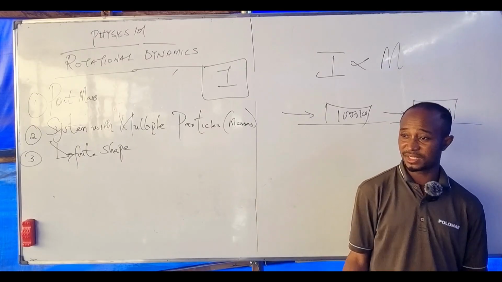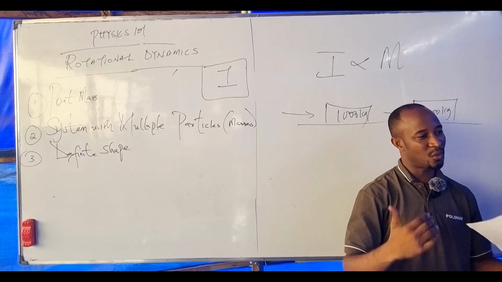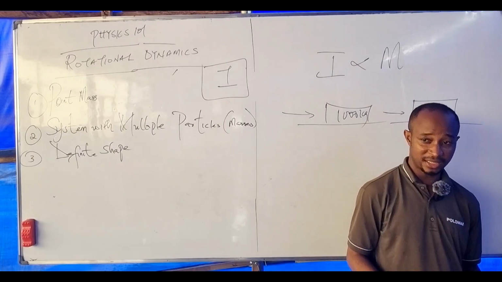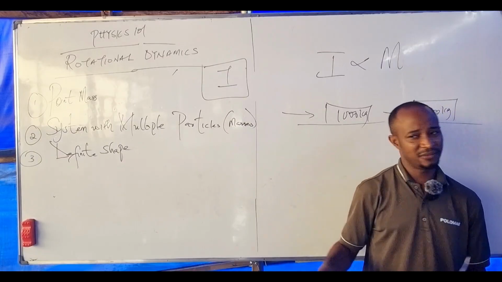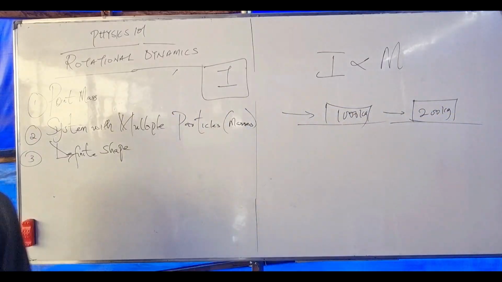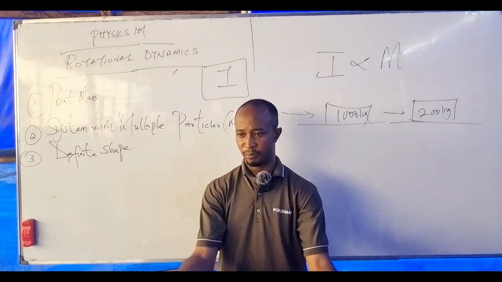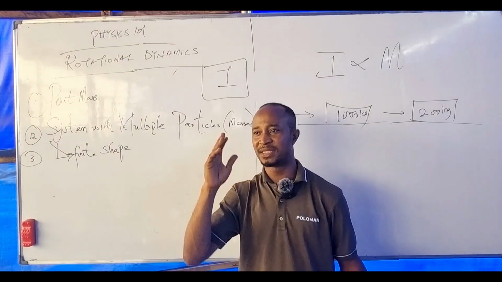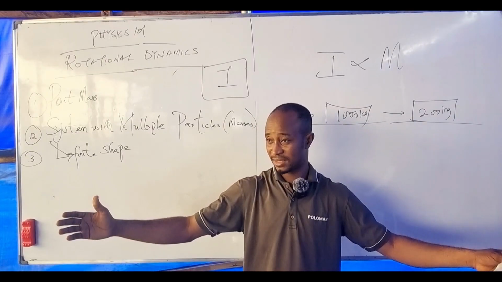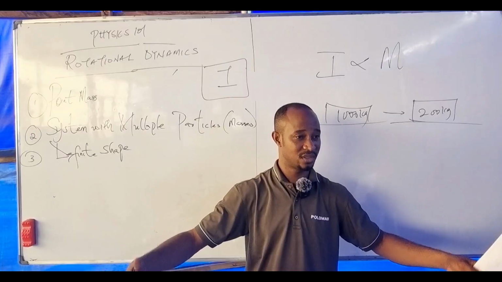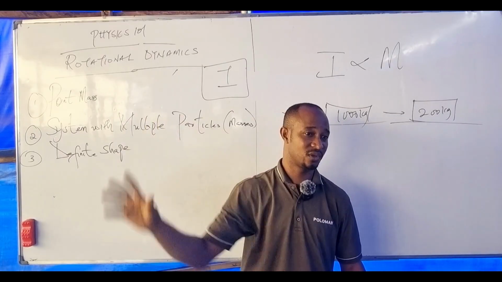Are you getting the concept here? A rotating body must eventually stop because of that property acquired by the body. I gave an example last week: if you have a tipper and a small car, both accelerating, and we stop both systems, which of them will stop first? The tipper, because it has a higher mass. The higher the mass, the higher the inertia. So every object that rotates must stop because they possess inertia.